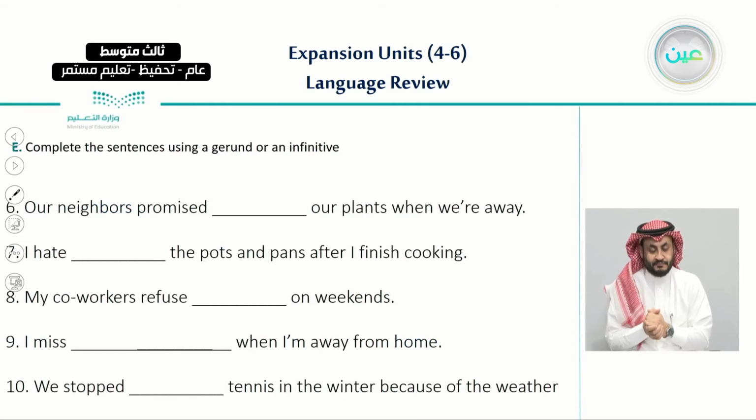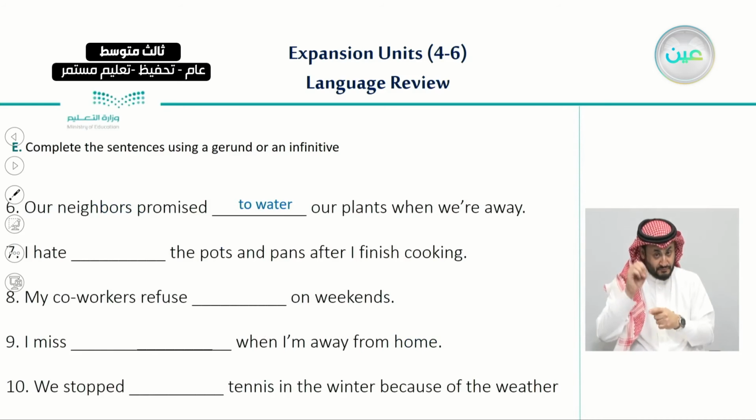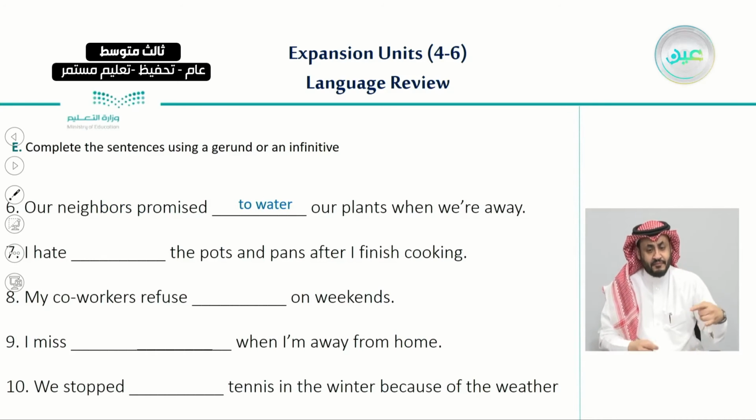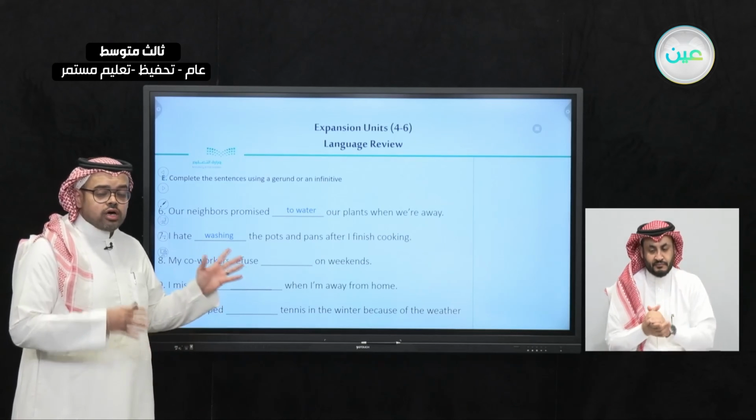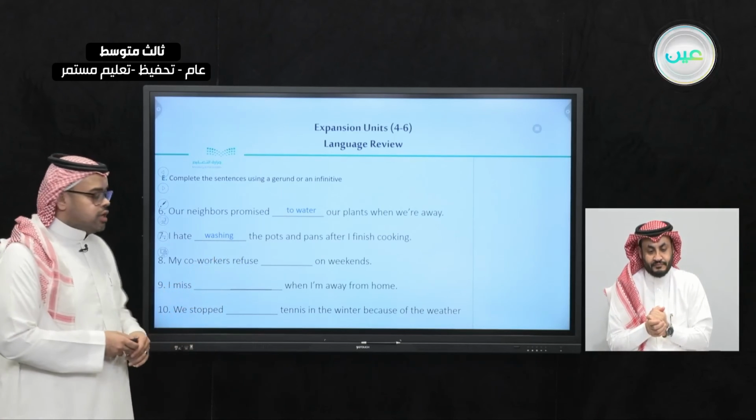Now let's continue. Number 6, our neighbors promised to water our plants when we are away. And promise is one of these verbs that we use an infinitive after. Number 7, I hate washing the pots and pans after I finish cooking. So love and hate are verbs that we can use a gerund after.